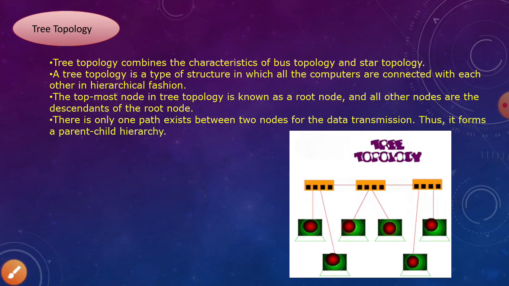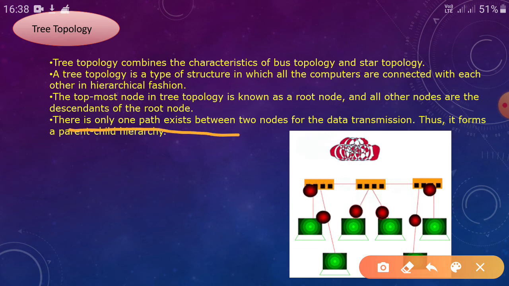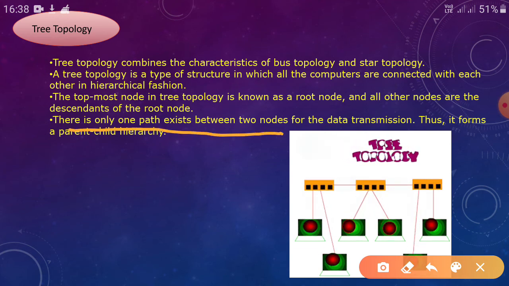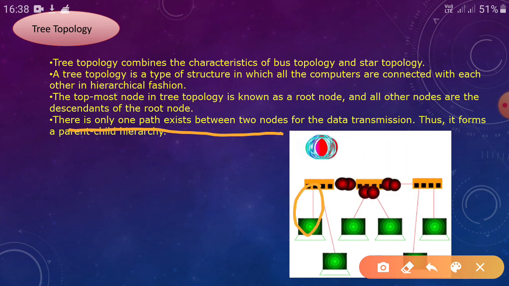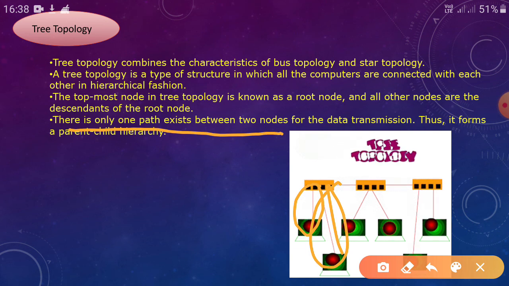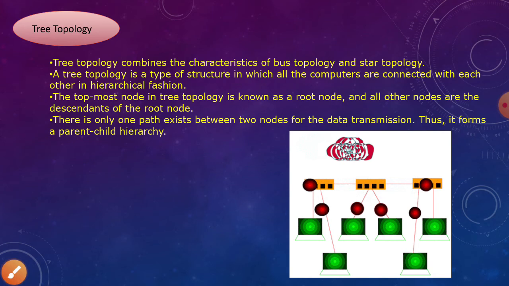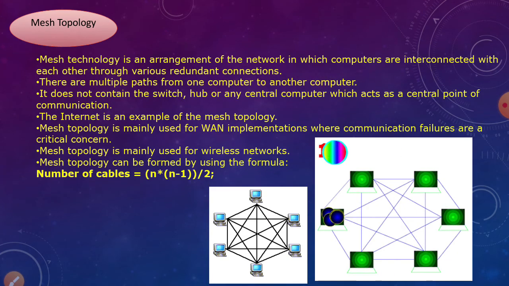And one important point is that there is only one path between two nodes, so there is one connection. Okay, so this is basically the tree topology. Go to the next slide.